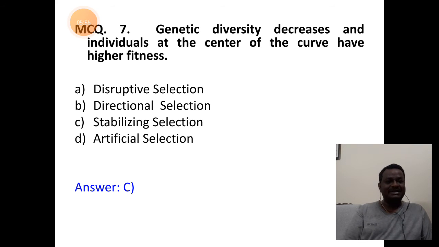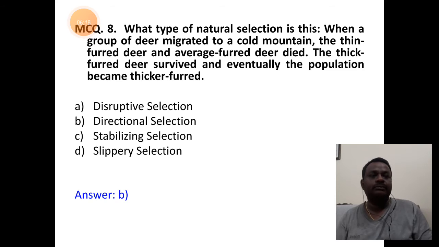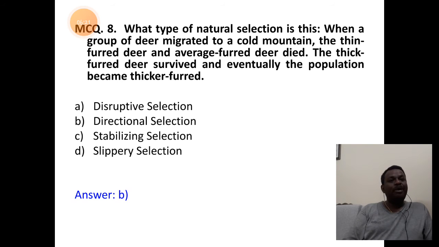Next, question 7. Genetic diversity decreases and the individuals at the center of the curve have higher fitness. So what kind of selection is it? It is stabilizing selection because the middle character or trait is at the peak level of the curve. What type of natural selection is this?